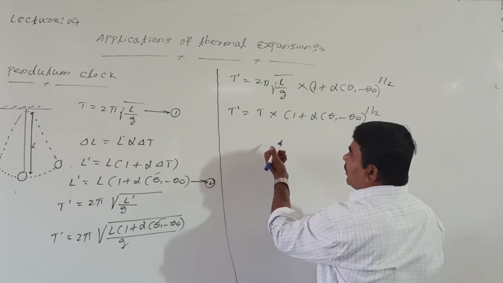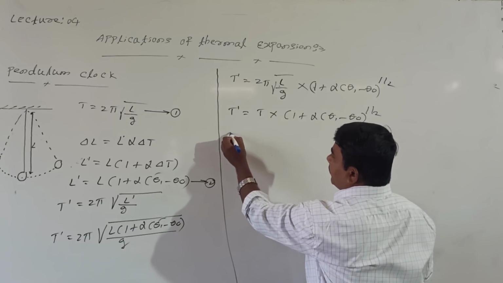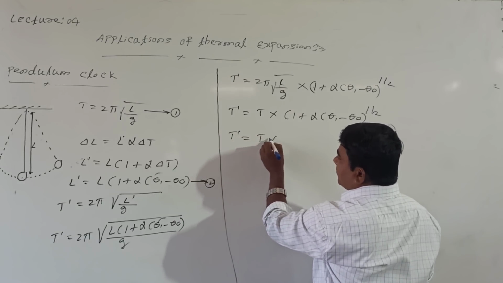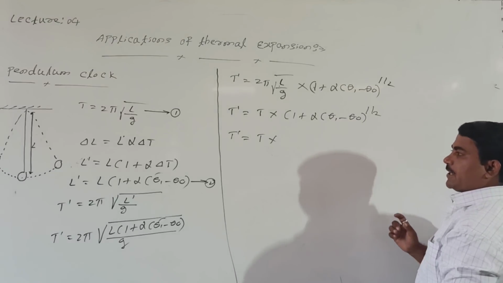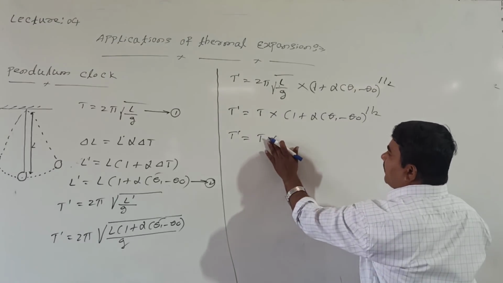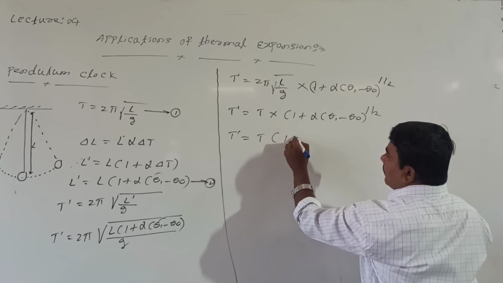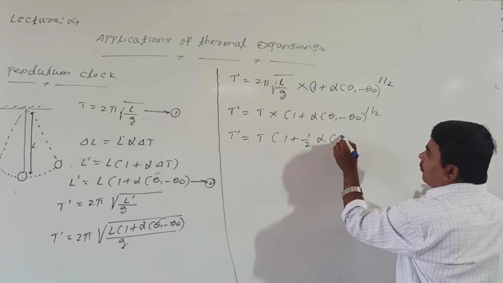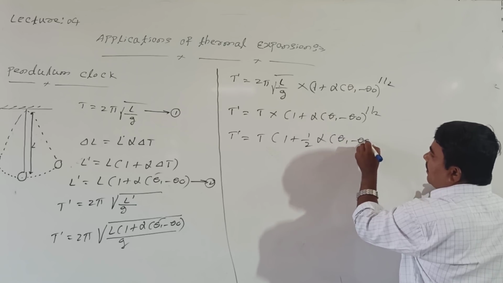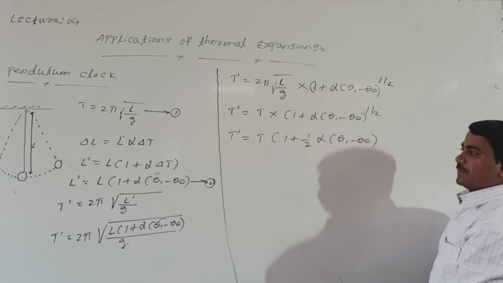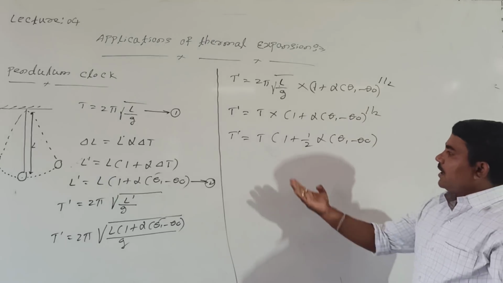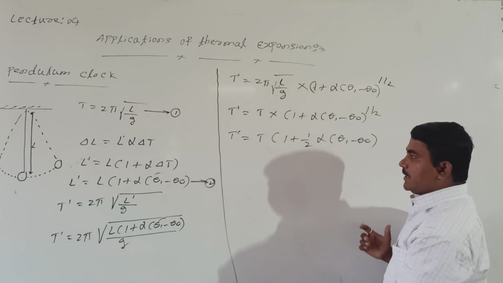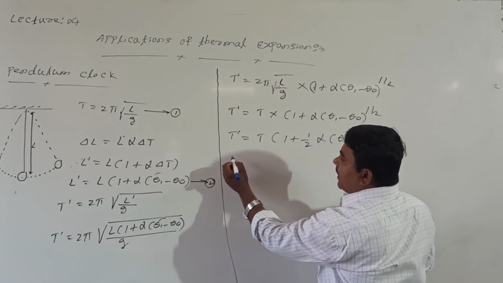Or we can modify this. See here, T dash equal to, keep it upside, expand this by binomial theorem. If we are expanding by binomial theorem, what happens? 1 plus half into alpha into theta 1 minus theta naught, by binomial theorem. Again let us take T multiplied inside. What happens here? Change in time period.